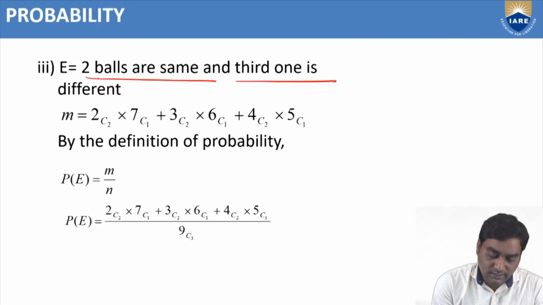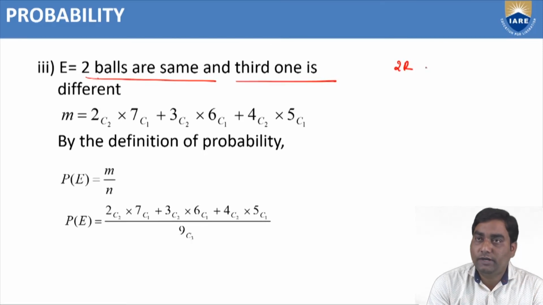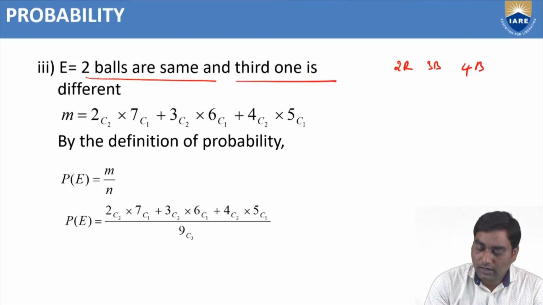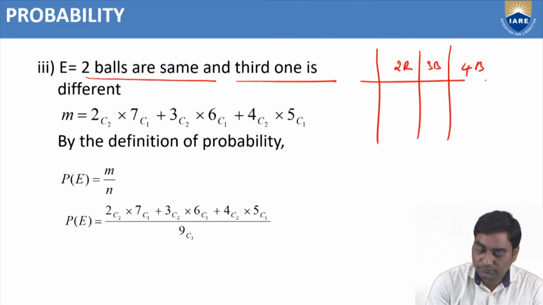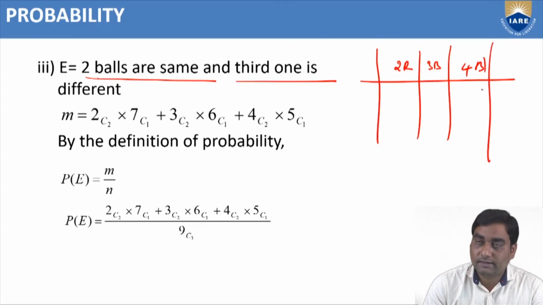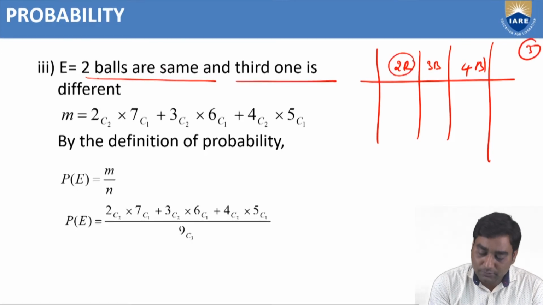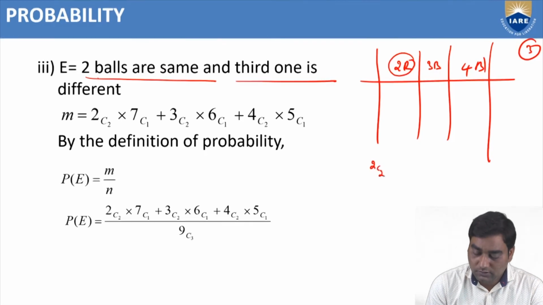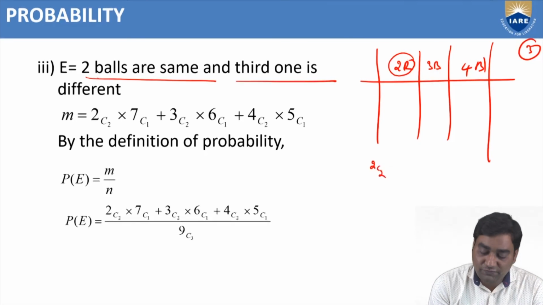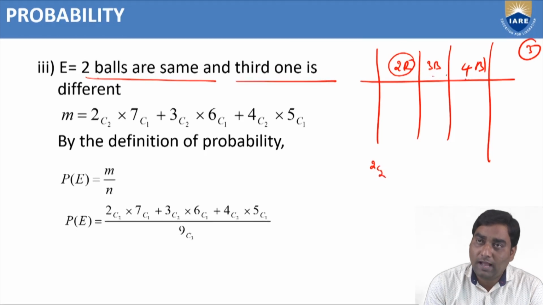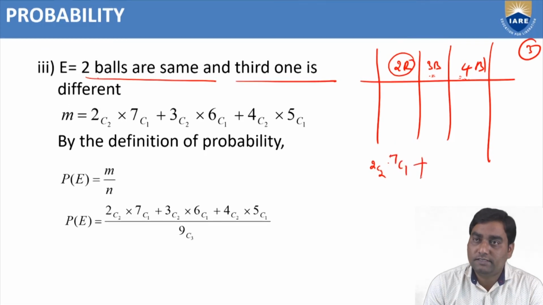Now 2 balls are the same and the third one is different. Actually 2 red, 3 blue and 4 black. 3 balls are required. 2 balls are the same, may be 2 red balls, 2C2. And another should be different. Another may be either blue or black. How many are there? Blue and black combination is 7. How many required? 1 ball is required. So 2C2 into 7C1, plus.